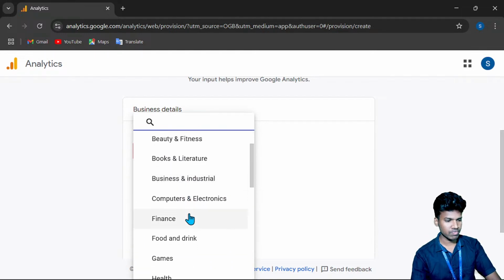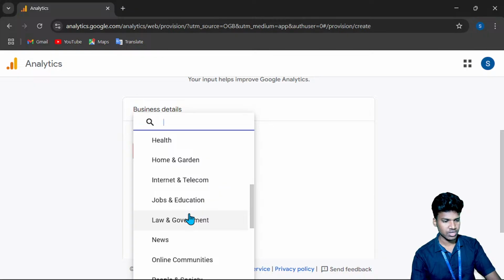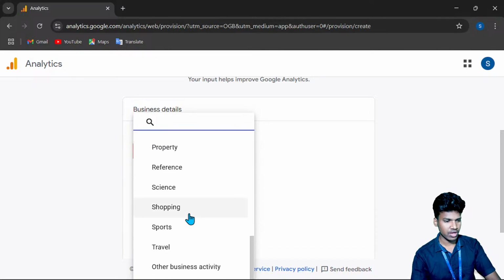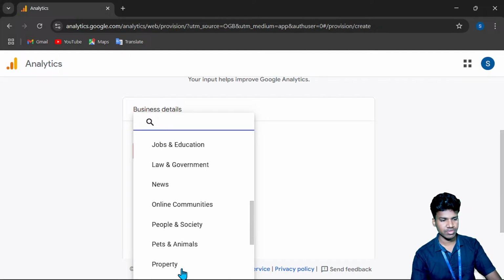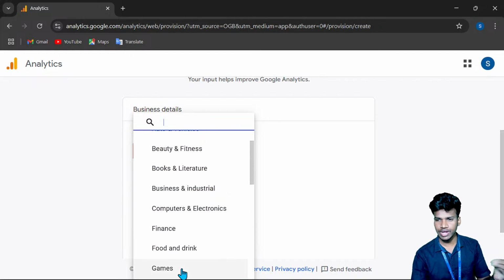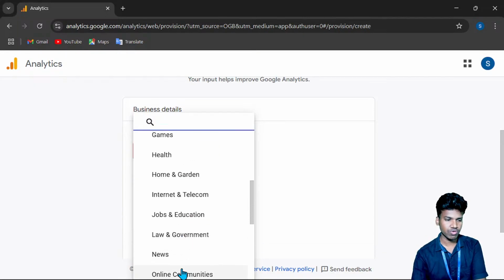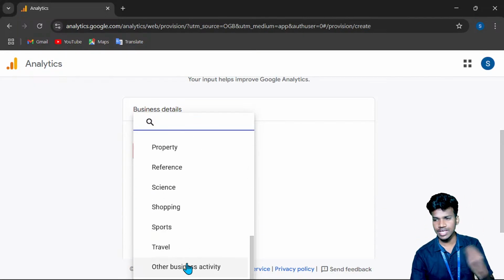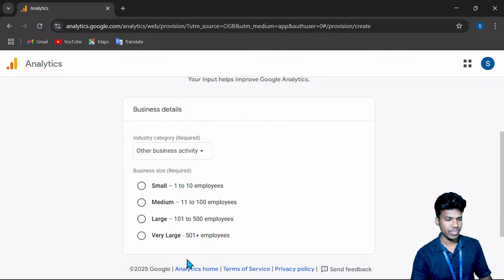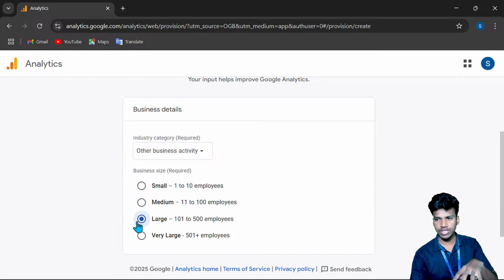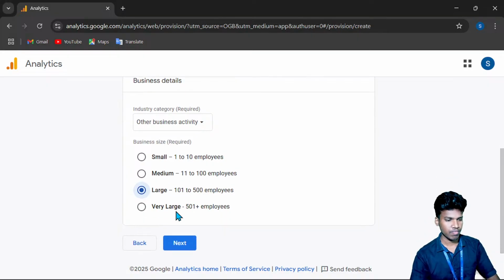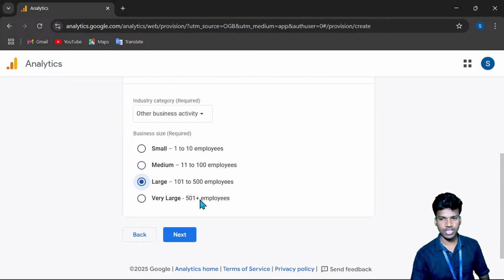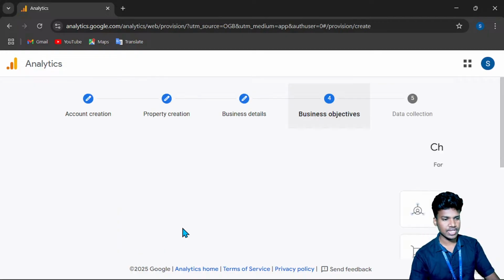We are working with computers and electronics as well as the education department. Just as an example, I will give the other business activity, and in our working range, the number of people working is 101 to 200. So nearly 200 people will be working in our branch-wise. I give our business size range and move to the next.